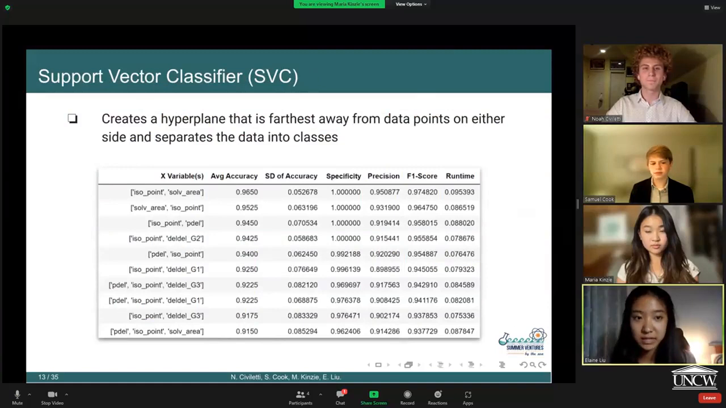So as Sam said, SVC models, or support vector classification models, worked extremely well. SVC models work by creating hyperplanes that are farthest away from data points on either side of them, thus separating the data points into different classes. SVC models with our data, and especially covariates of isoelectric point and solvent area, performed really well with average accuracies of around 95%, and also really high specificities and precisions and F1 scores, as well as really low run times.